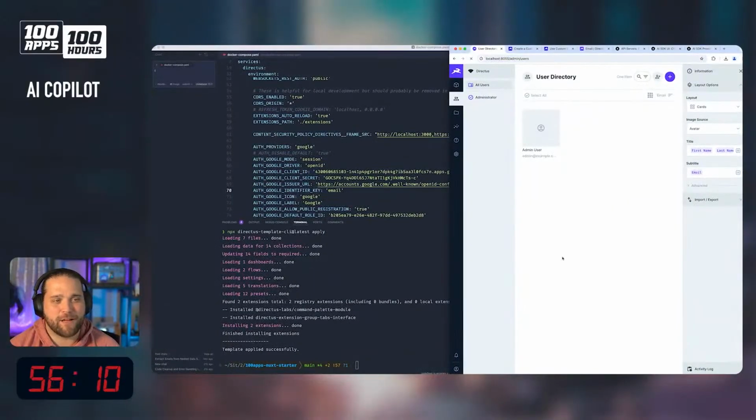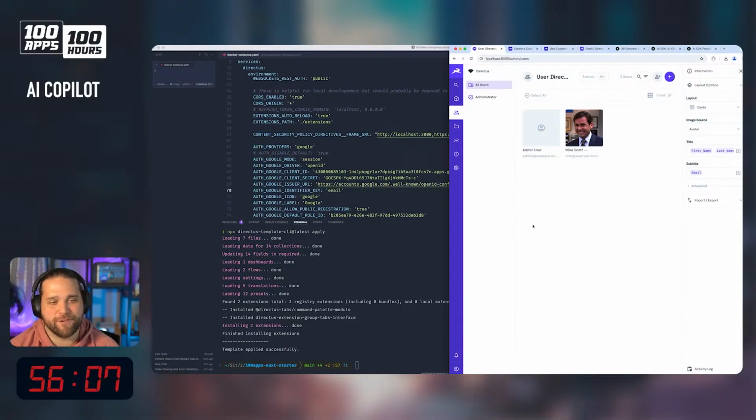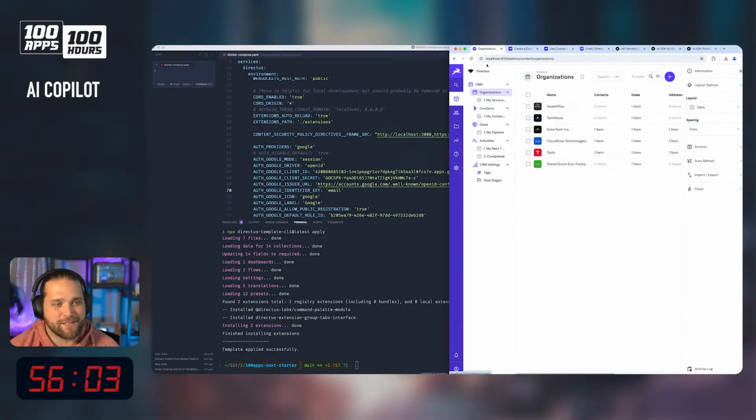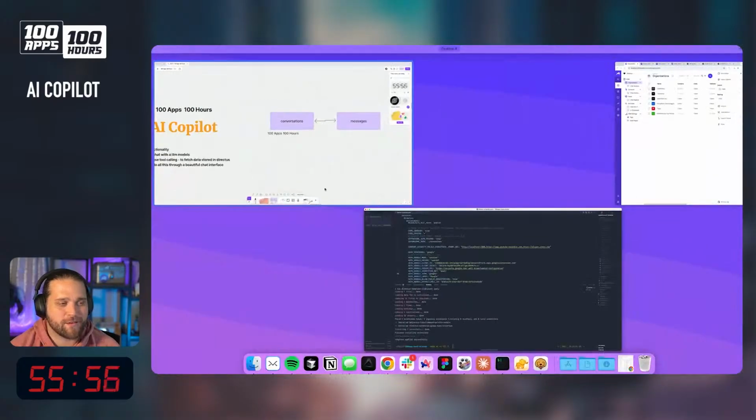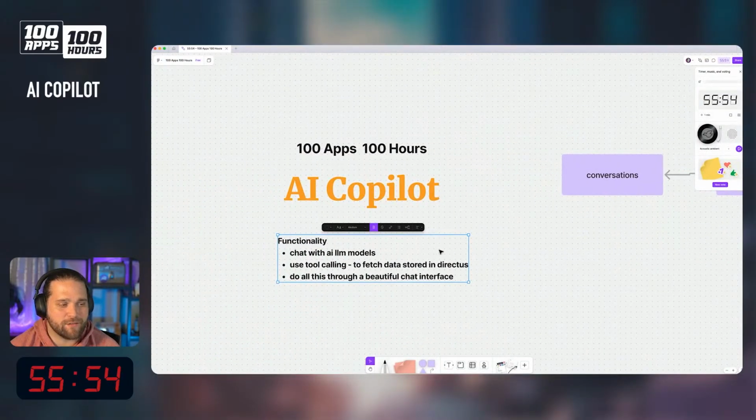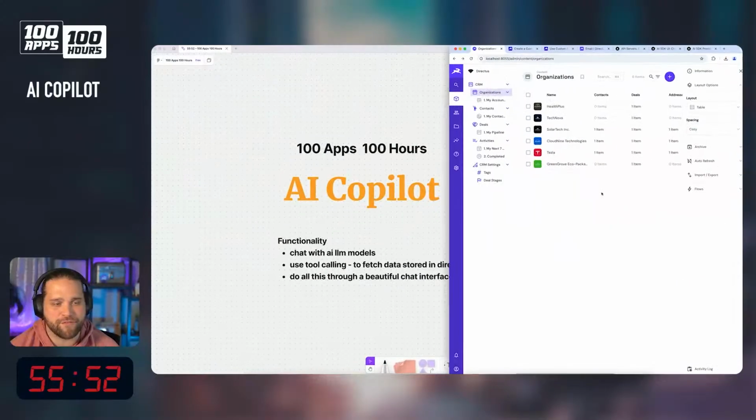That template was applied successfully, and now I'm just going to hit reload, and the first thing I see is Michael Scott there. All right, so now I've got some sample data to at least work with. We got some organizations. Great. So let's dive into how we're actually going to pull this off.